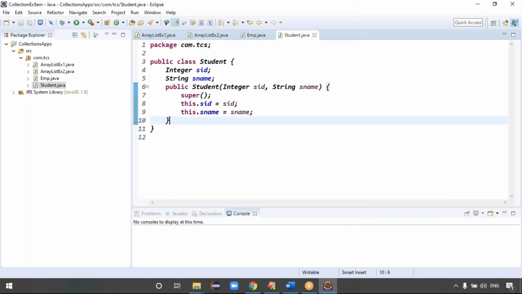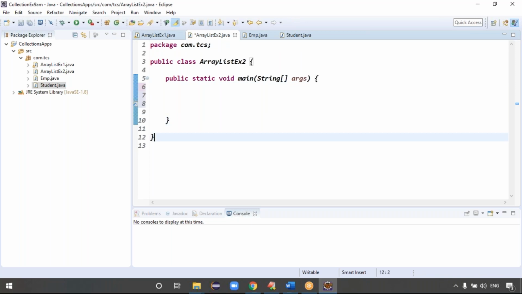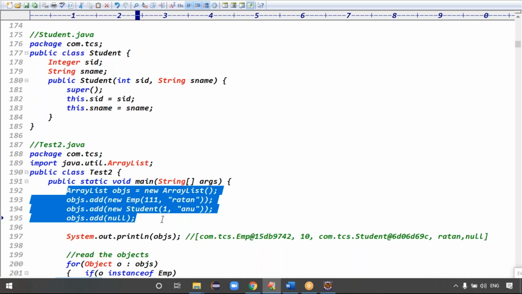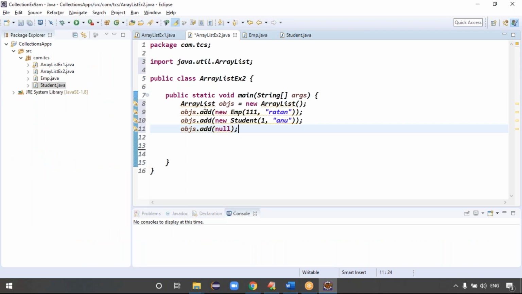Two constructors are ready, like two classes are ready, right? Exactly. Okay, come to the example now. So in this example, I want to store in my array list the employee class and student class, guys. To store them, ArrayList obj is equal to new ArrayList of Object, then add new Employee, new Student, right?